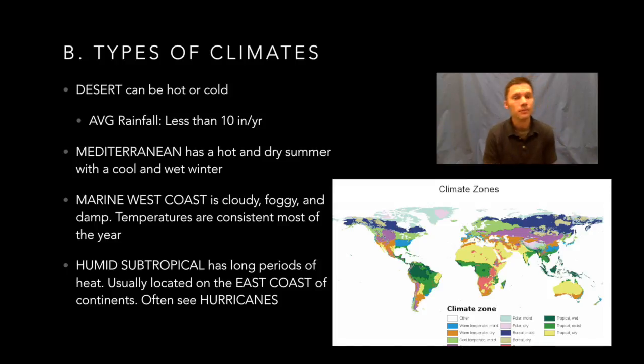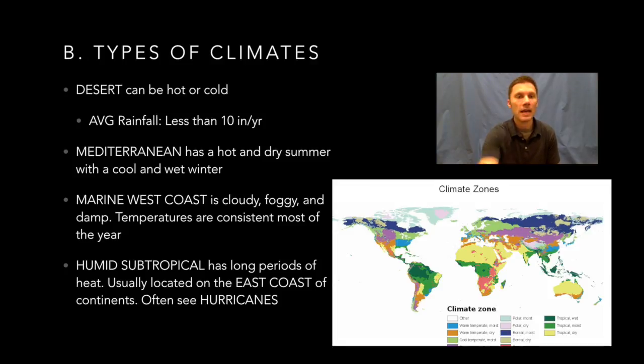In number 7, we have humid subtropical. It's where you have long periods of heat. Generally, we'll see this on the east coast of continents, and this area sees a lot of hurricanes when we're talking about the humid subtropical. So long periods of heat, and generally on the east coast of the continents.